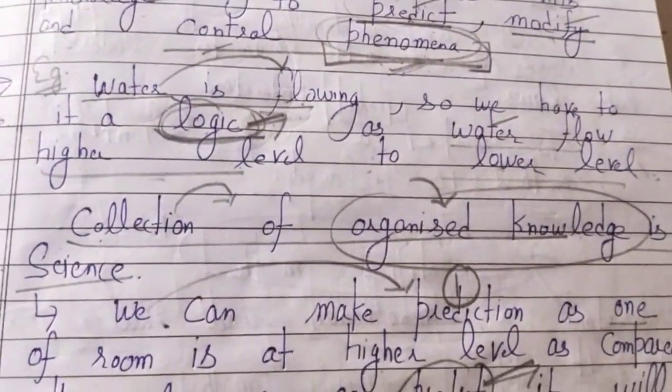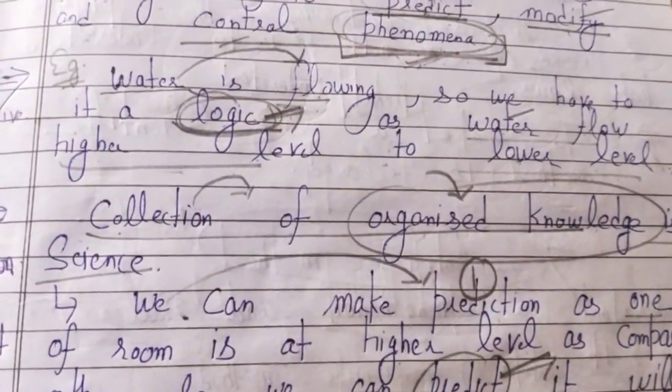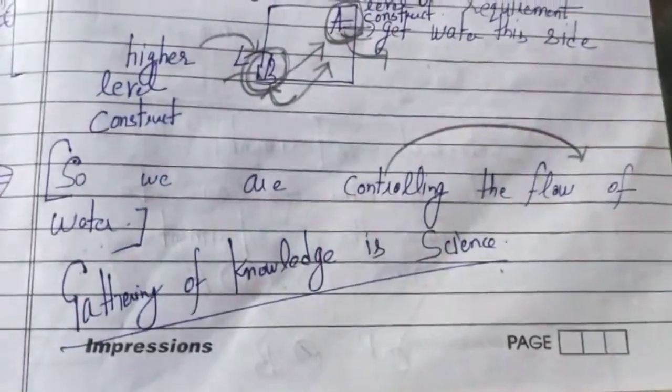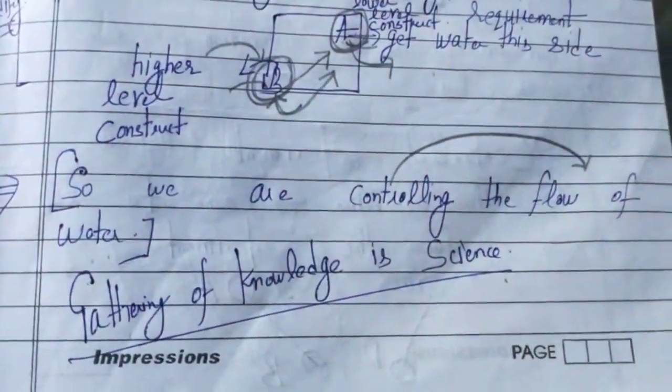So first of all, what is science? Science is the collection of organized knowledge. So gathering of knowledge is mainly science.